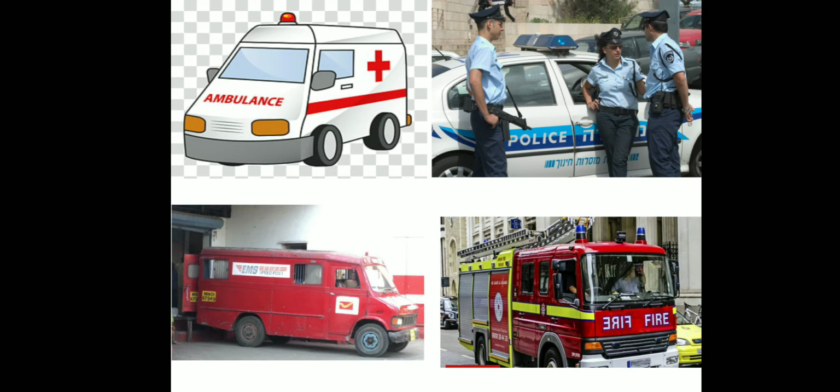Children, see the picture. An ambulance carries sick people to and from the hospital. Police jeeps and police vans are used by the police for helping people. A postal van carries letters and parcels, and a fire engine is used to put out fires, usually in buildings.